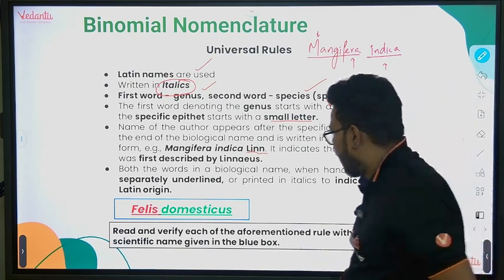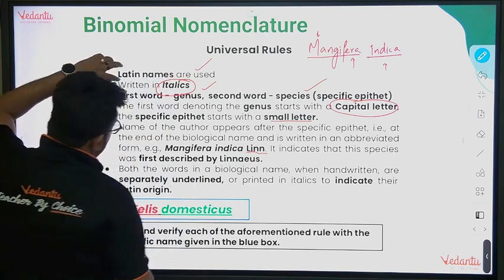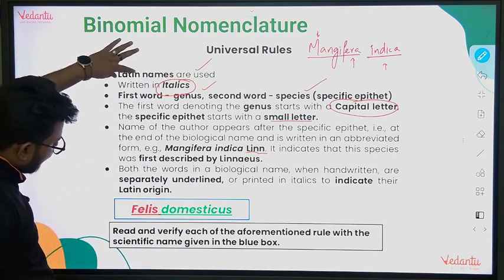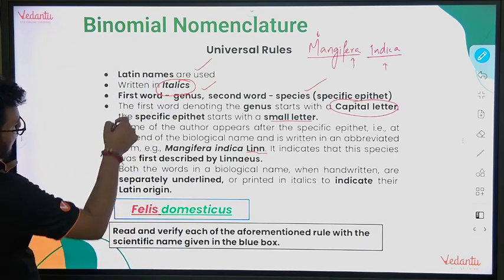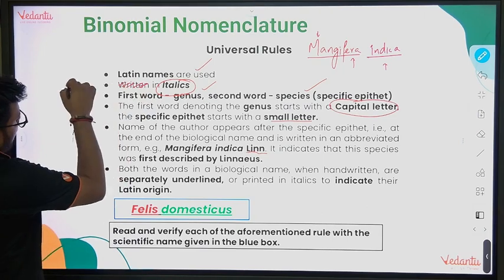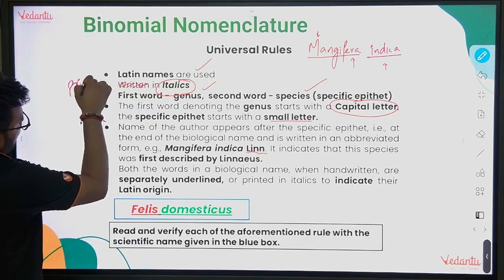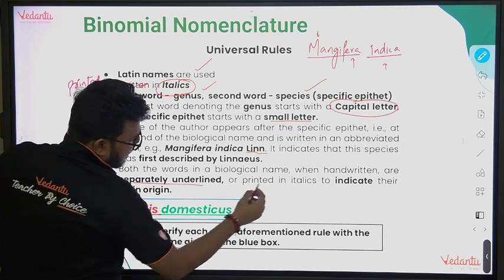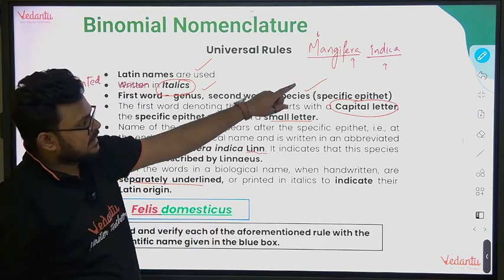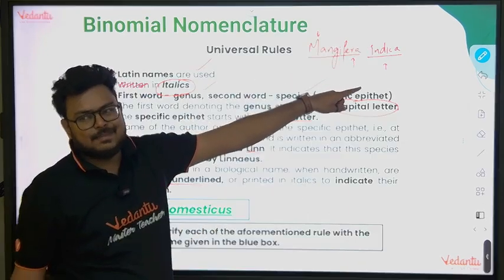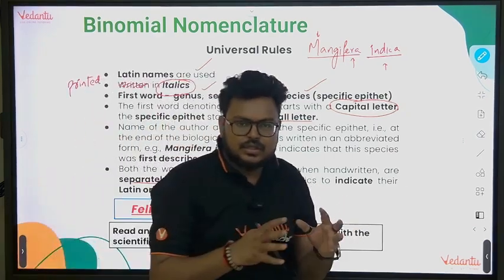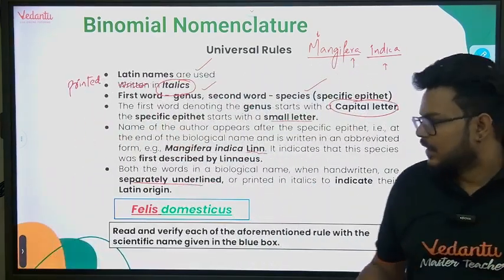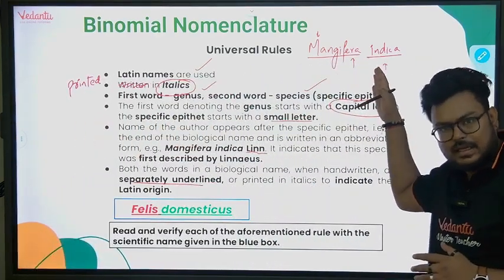So one thing I want to correct here: it should be printed, as I mentioned here, written. When it is printed, like in your books, it will be in italics. When it is written, it is underlined. And one more thing, guys, it has to be underlined separately. You cannot underline it together, right? So separately you have to underline it.